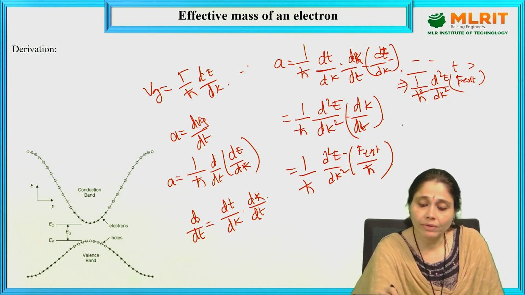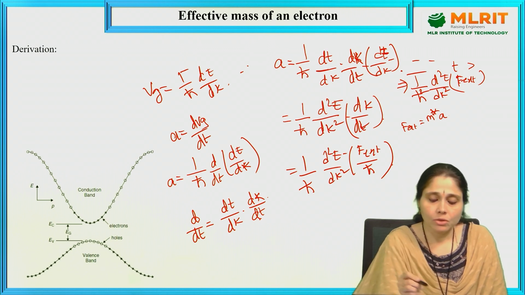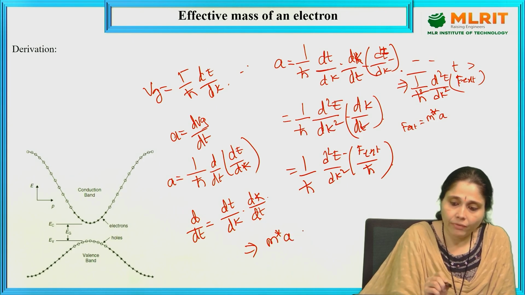So now what is F external? F external is equal to m star a, where m star is the effective mass. We know that F is equal to ma. So F external is equal to m star a.